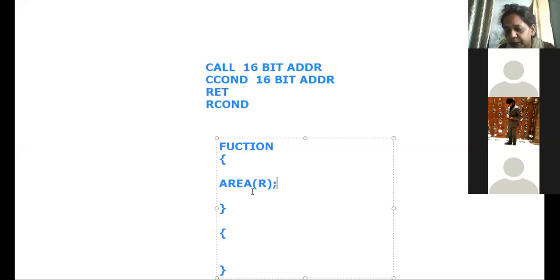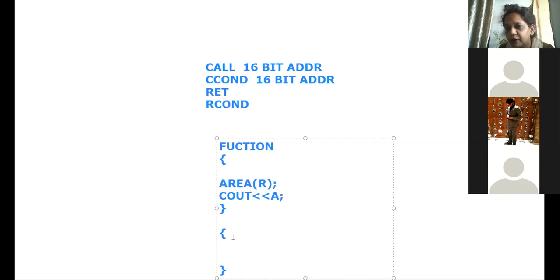They are not written in the main program. They are written outside the main program. And whenever required, you call them, correct? So what happens is, whenever you call the function, these sets of instructions will be executed and it returns to the next instruction. For example, if you have written a call instruction, then this particular instruction will be executed.